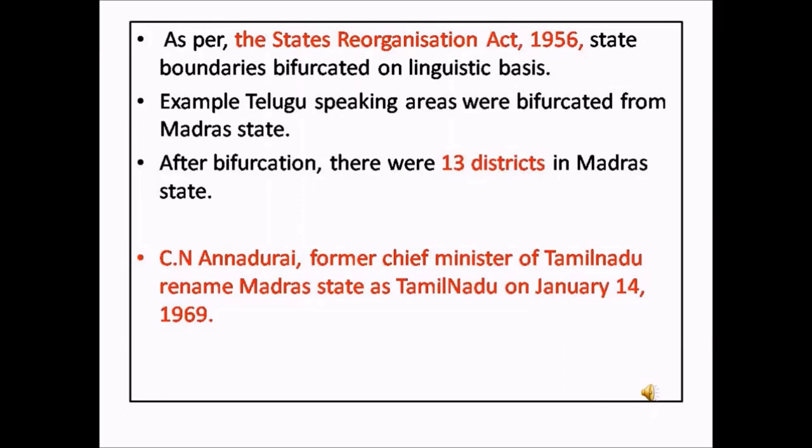After independence, as per the States Reorganization Act 1956, state boundaries were divided on linguistic basis, that is based on the language the people speak. For example, Telugu speaking areas were bifurcated, that is divided or separated from the Madras state. Likewise, many other regions were also separated from the Madras state. Finally, after bifurcation, there were 13 districts in Madras state.